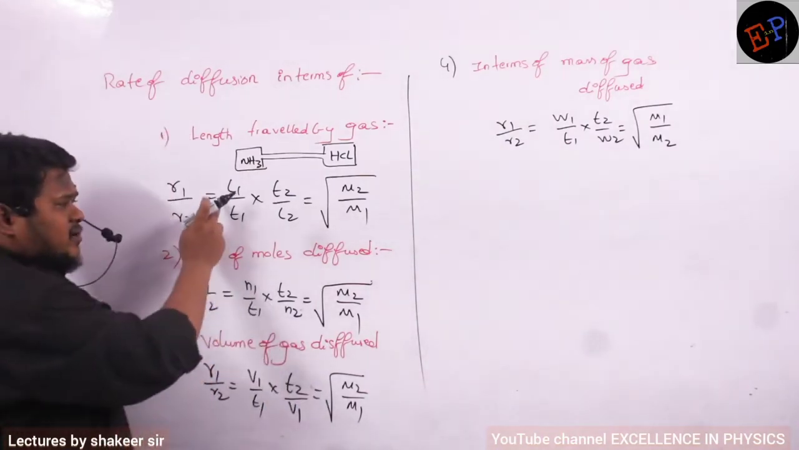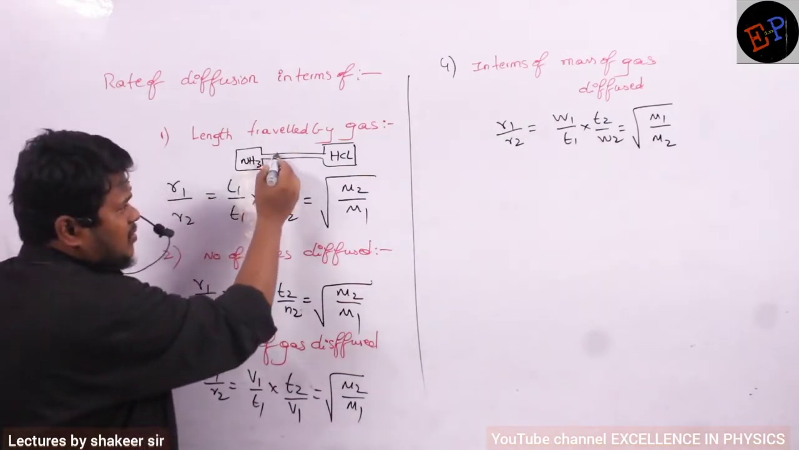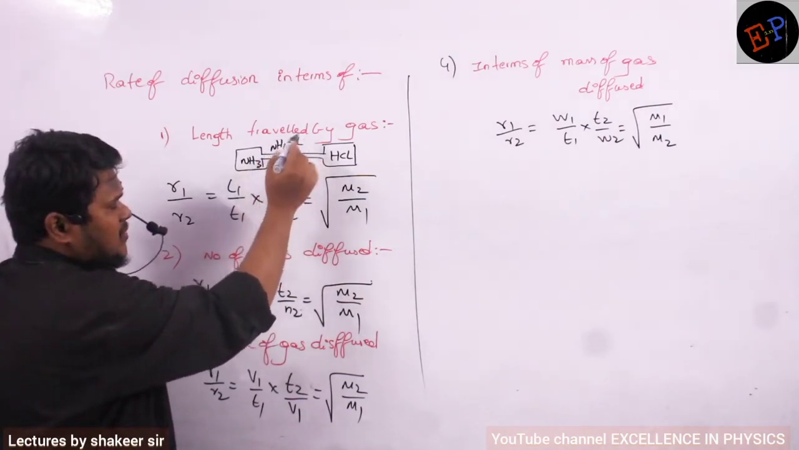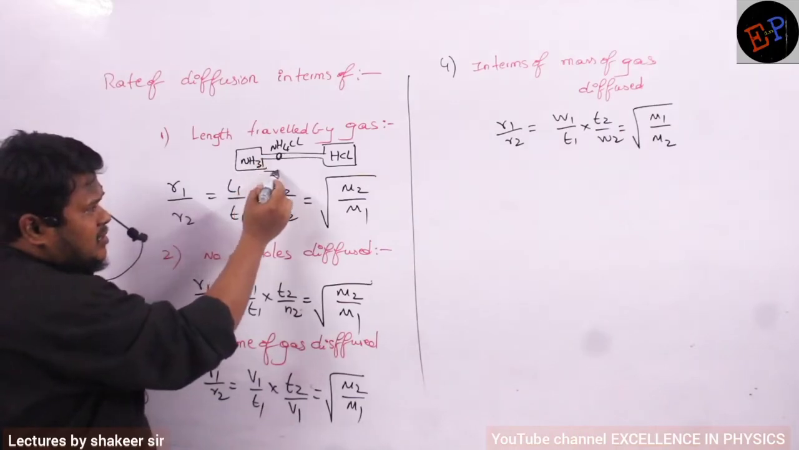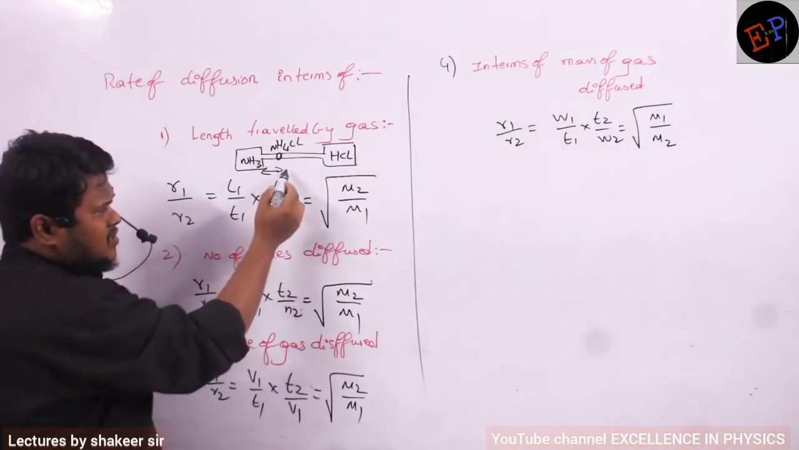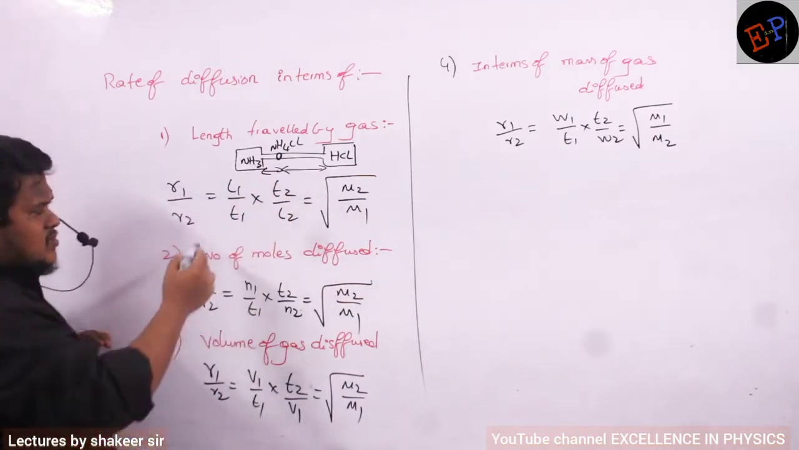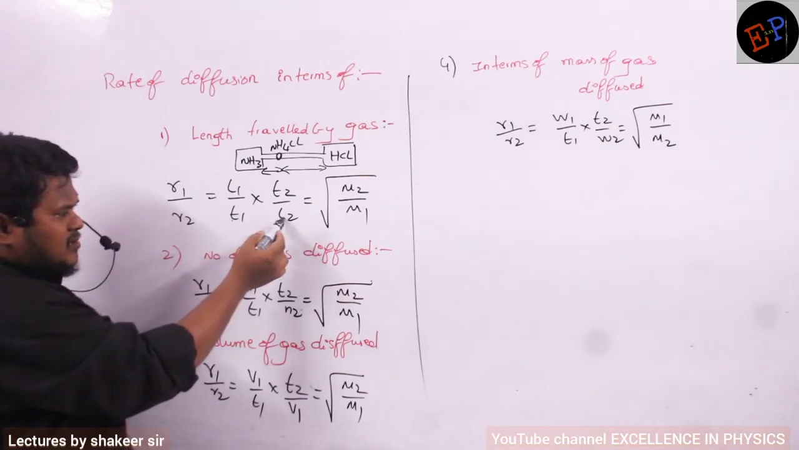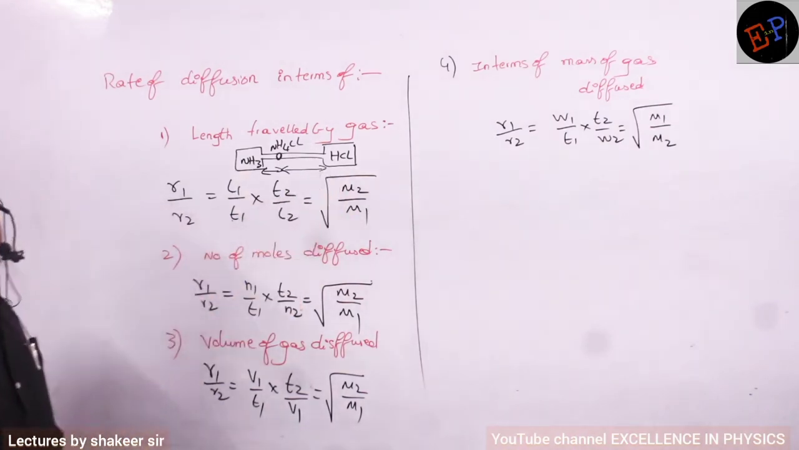So if I know the length traveled by each gas, for example, if a ring was formed here, ring means NH4Cl ring, if it formed here, then NH3 would have traveled this much distance, and HCl would have traveled this much distance. That's all. So what is the length traveled in a particular time? Similarly, what is the length traveled by the second gas in a particular time? That is equal to square root of M2 divided by M1. That is the actual meaning of this one.